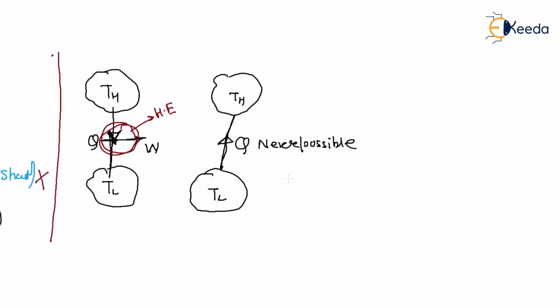So what is the possibility? If you want to supply heat from the low temperature body to the high temperature body, you must have a device, and that device is known as a refrigerator or heat pump.